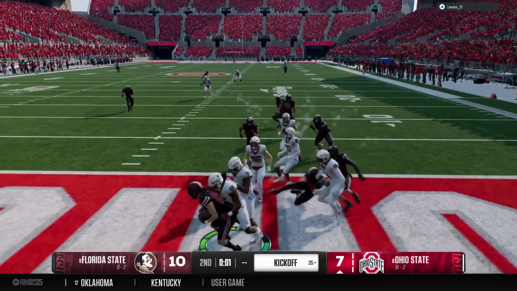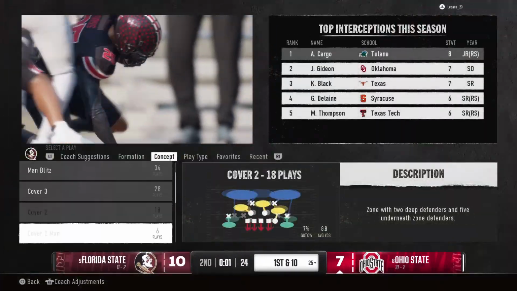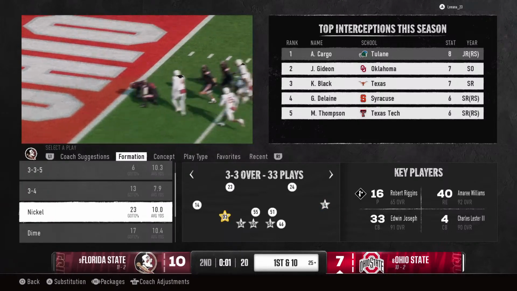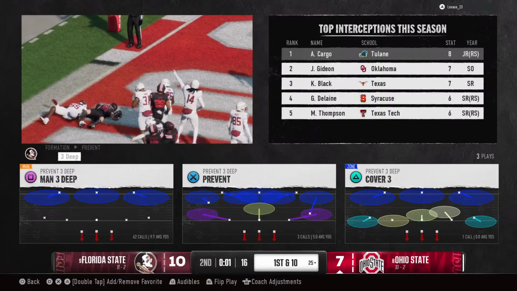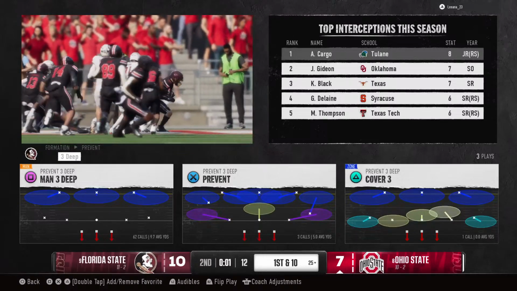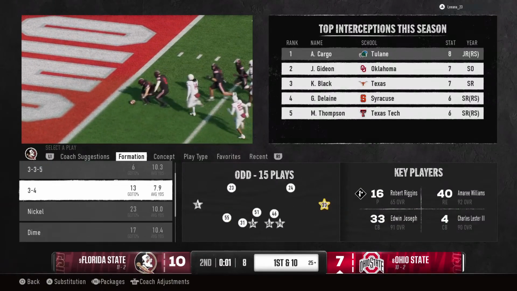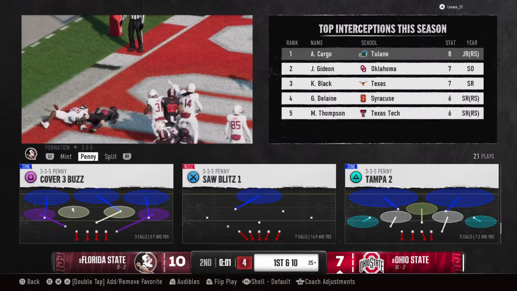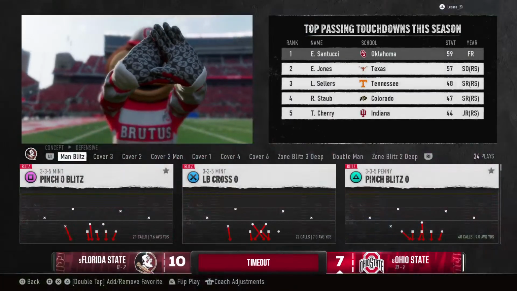He's going to return it from near the goal line. And the returner brought down by the coverage team. Timeout is called to talk strategy. Close game here as we approach halftime.